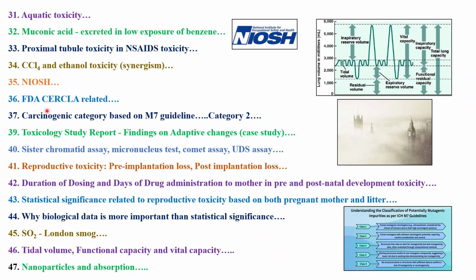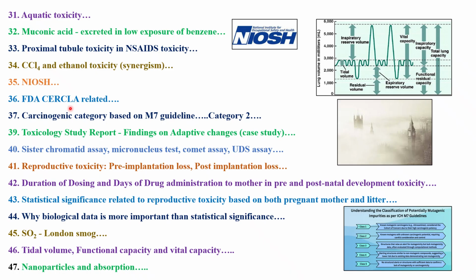Next question was on CERCLA. Whether it is CERCLA or Superfund, this is one program meant for how to handle waste, any chemical spillage, or disposal of unwanted chemicals, whether it has to be dumped in the soil, discarded in drums, or in water bodies, that is oceans.